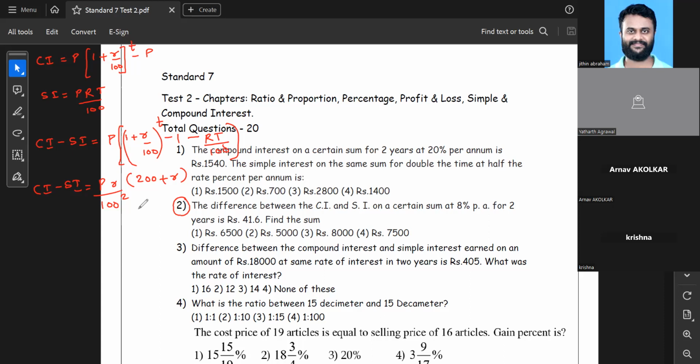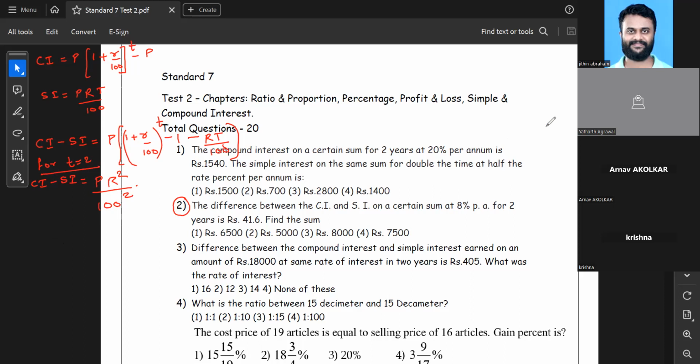Actually, this formula was for 3 years. I'm sincerely sorry. For 3 years, this formula was pretty complicated, but for 2 years, the formula is really simple. The difference between CI and SI is always P multiplied by R square upon 100 square. That's it. There is no need of that bracket and all. So this is the formula if the tenure is 2 years. With your grade and all, generally they ask t equal to 2 years only.